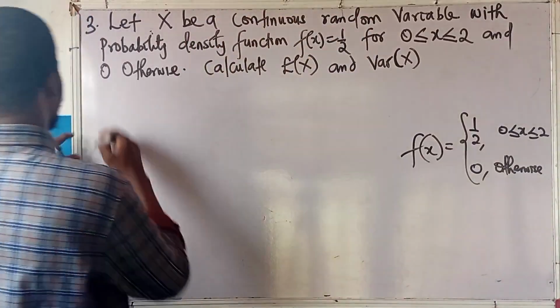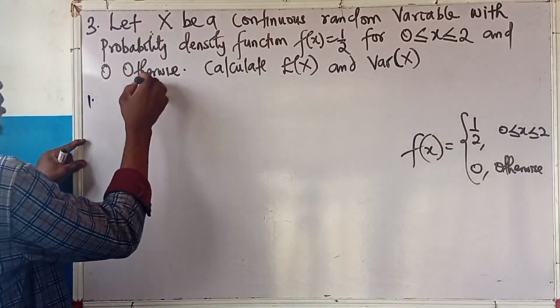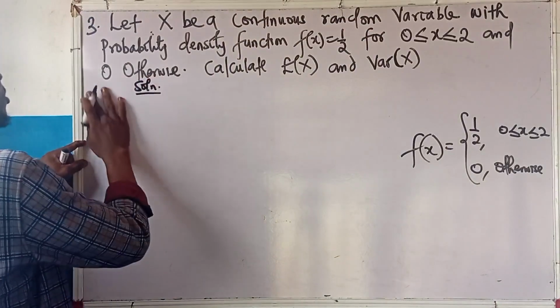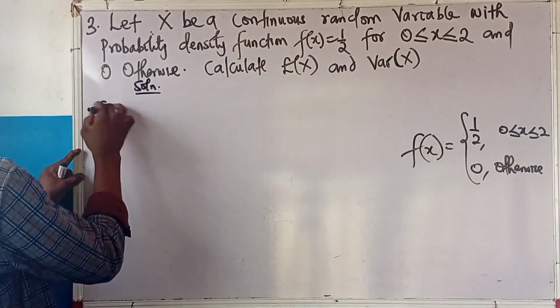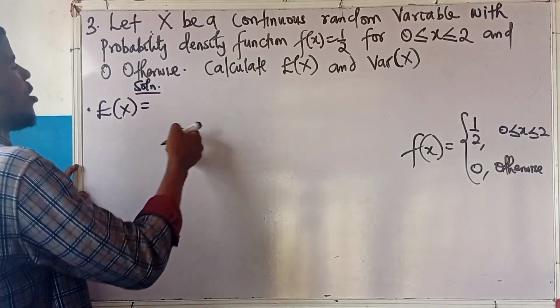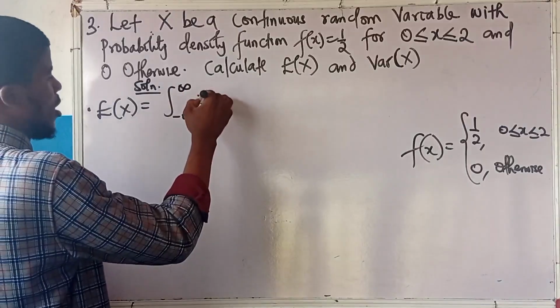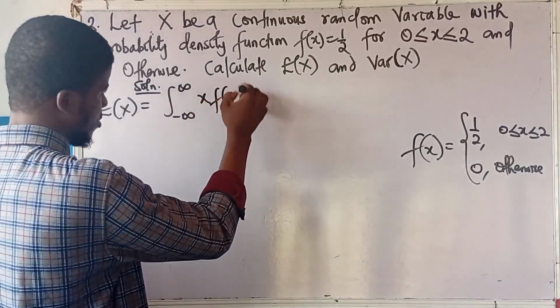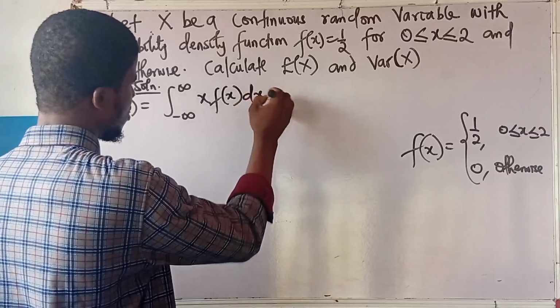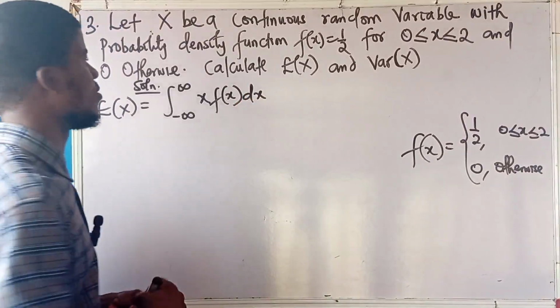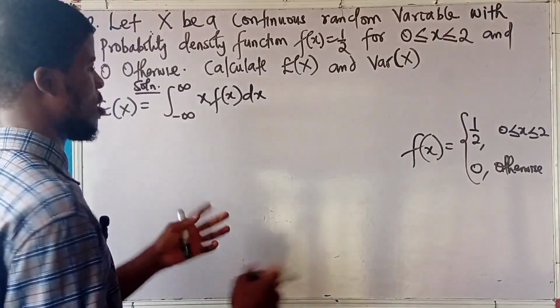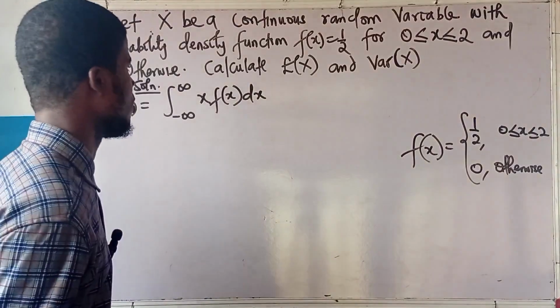Alright, let's go with the first one. What is the expectation of x? Solution. For a continuous random variable, the expectation of x is the integral from negative infinity to positive infinity of x times f of x dx. Don't panic if you are not good at integration. I will show you the way around it.